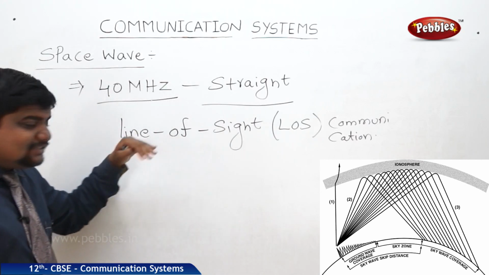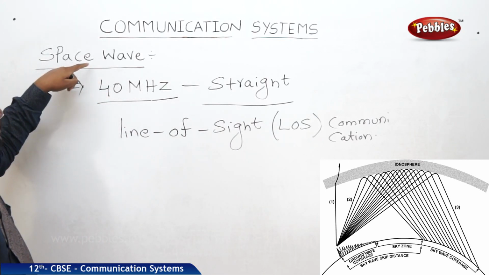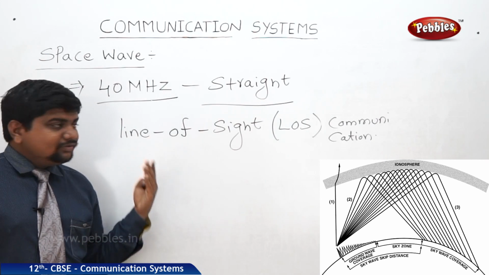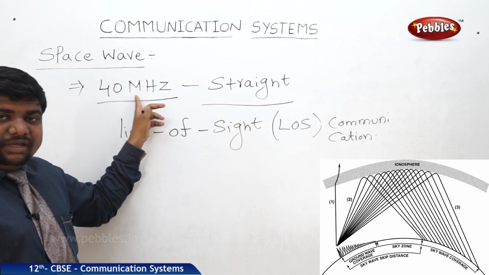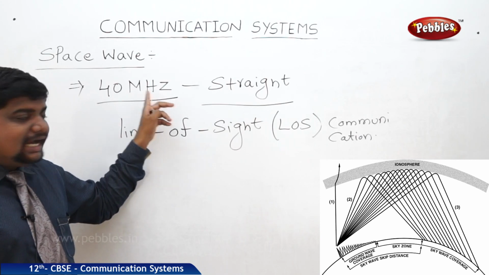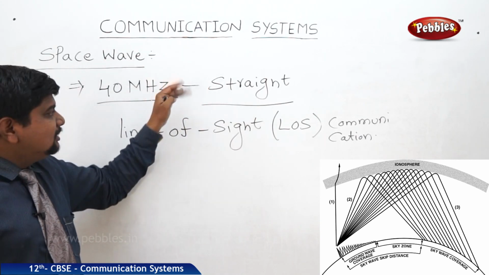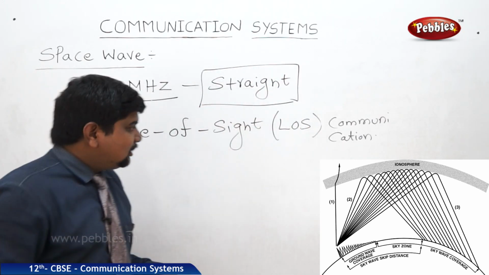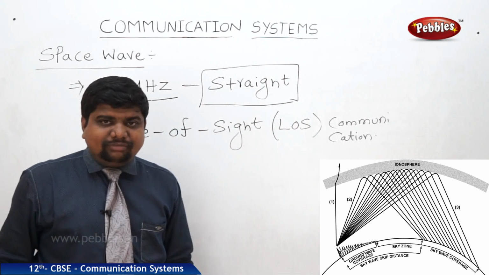For line of sight communication, these space waves are useful. That means waves of this frequency are always straight in nature. They are also called line of sight communication.